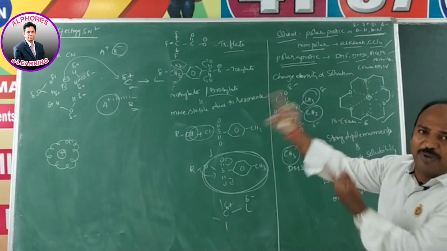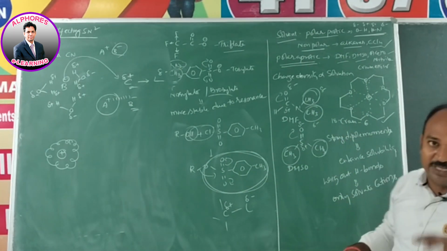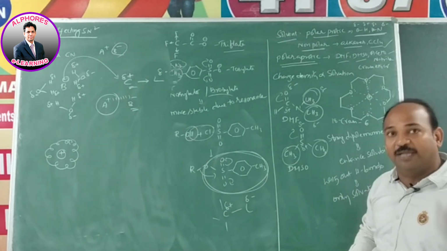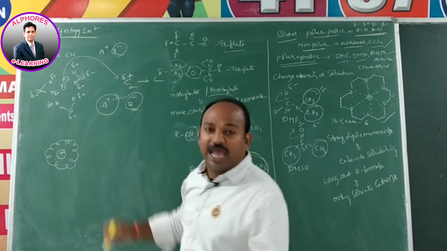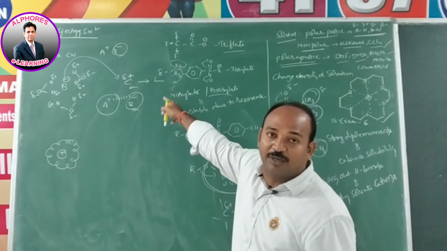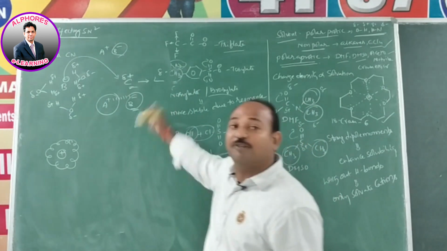The same thing does not happen in this case of polar aprotic solvents. So the nucleophilicity of the nucleophile is enhanced. Further, there is no alternative for B minus. It has to go to the electrophilic carbon, which makes the SN2 reaction more facile. This is the effect of solvent.